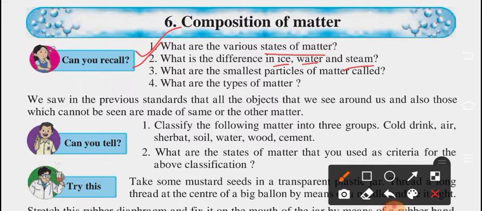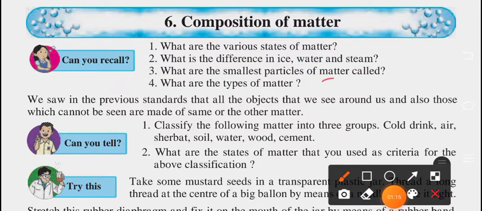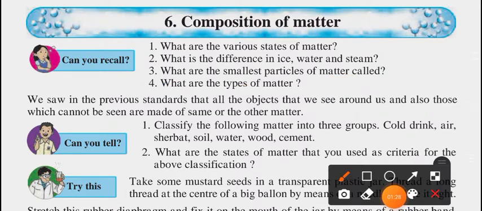Now, what is the smallest particle of matter called? Obviously we all know about it, that is atom. Next, what are the types of matter? This is a very important part.